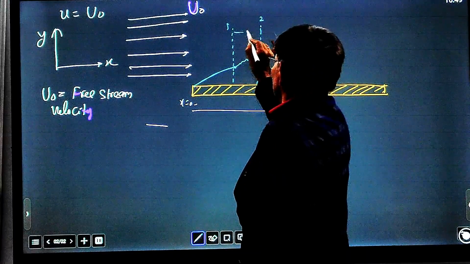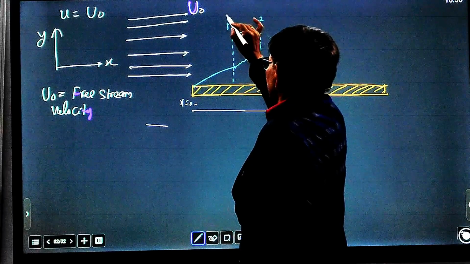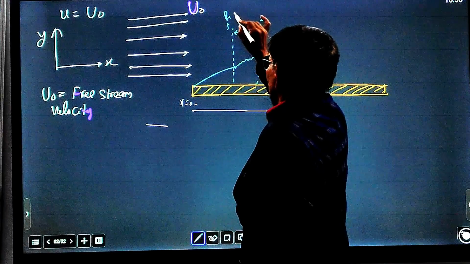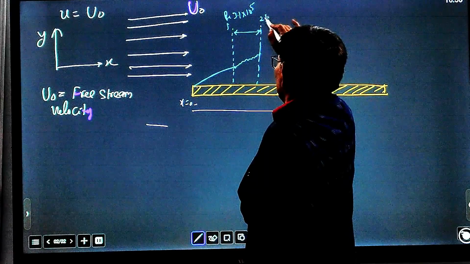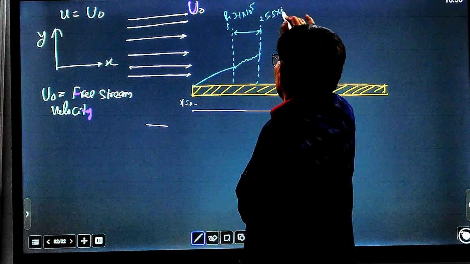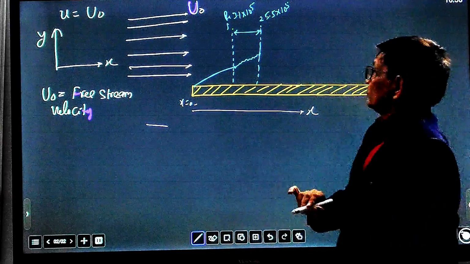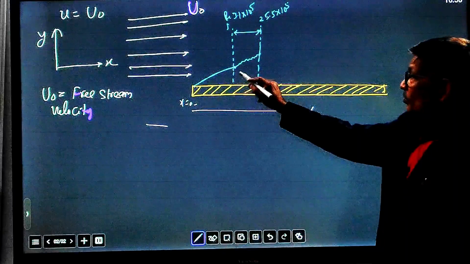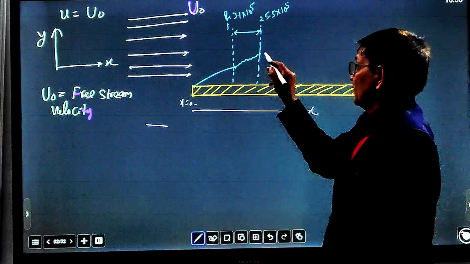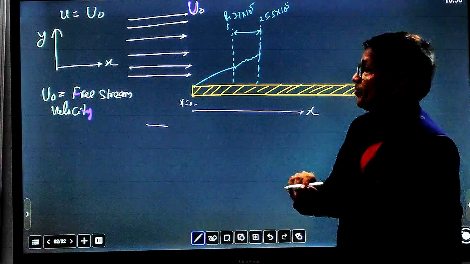This is the transition zone. Suppose here the Reynolds number is Re equal to 3.1 into 10 to the power 5, and here 5.5 into 10 to the power 5. Up to this region, the flow from laminar to turbulent will start in this region, and from this point the flow becomes totally turbulent.